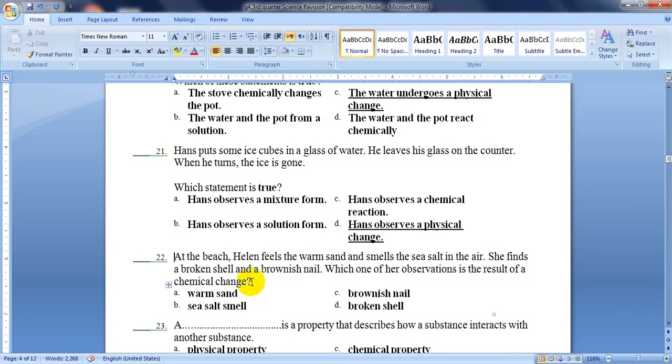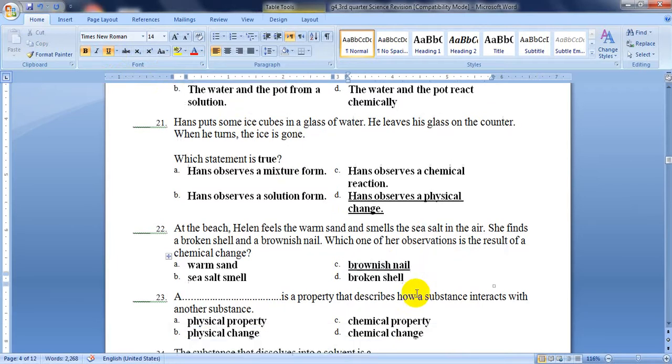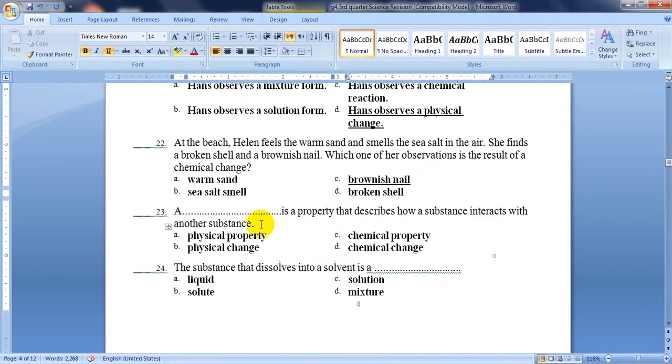Which of these is a result of a chemical change? Warm sand, sea salt smell, brownish nail, or broken shell? It is the brownish nail, because it is formed by rusting, which is a chemical change. The next one, question number 23.